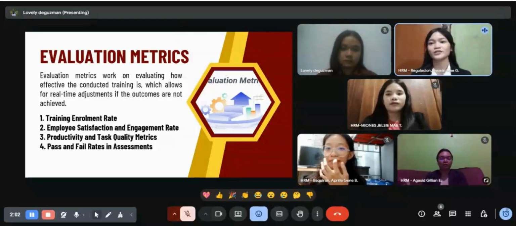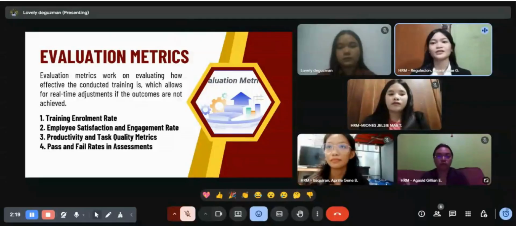And then the third one is the productivity and task quality metrics. This can be seen through their work after they undergo training. Are there any improvements or changes like that? Are they performing better now than before? If yes, then it shows that the training had a positive impact.